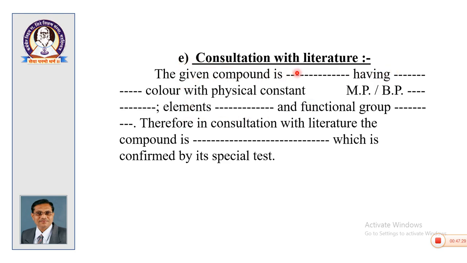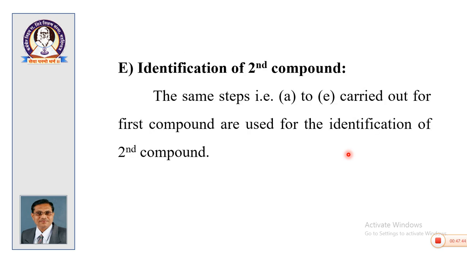For example, the given compound is solid having dash color with physical constant so and so, element so and so, and functional group. Therefore, in consultation with the literature, the compound is to be reported. So, it is confirmed by the special test. Similarly, you carry on for the second compound.